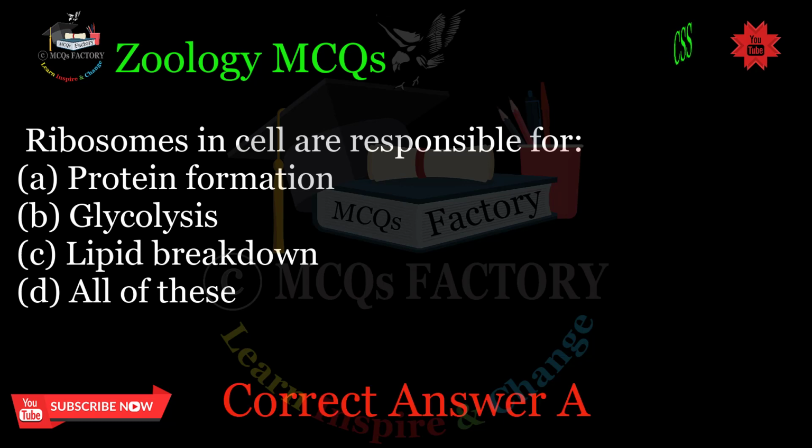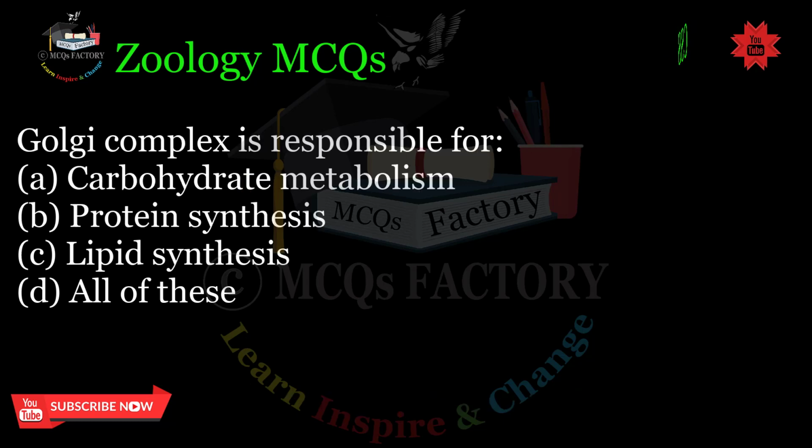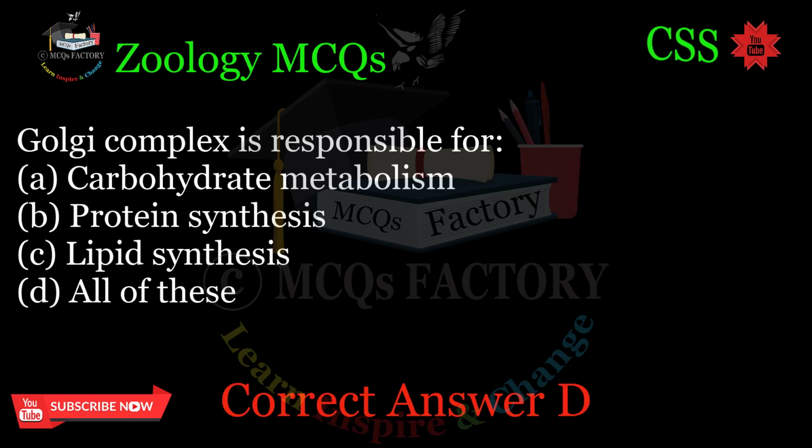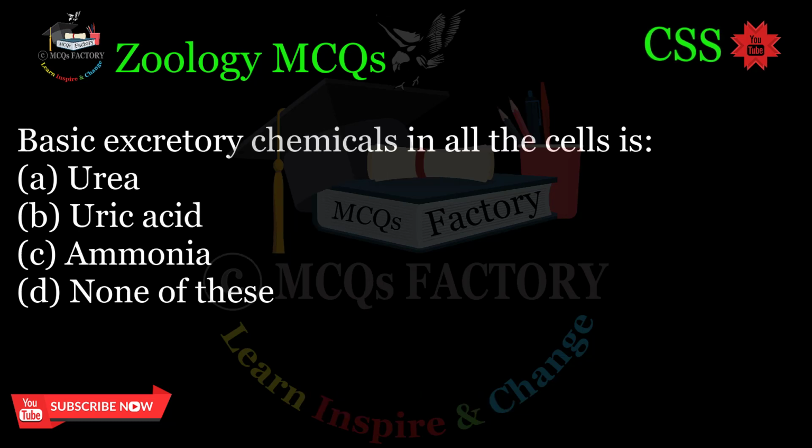Correct answer A. Golgi complex is responsible for A. Carbohydrate metabolism, B. Protein synthesis, C. Lipid synthesis, D. All of these. Correct answer D.